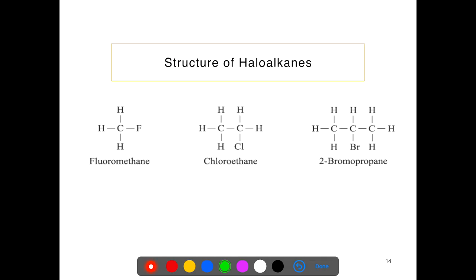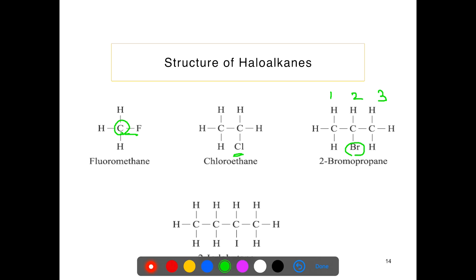Now we come to the structure of haloalkanes. For example, fluoromethane: 1 fluorine attached to an sp3 hybridized carbon atom. Chloroethane, Cl attached to a carbon atom, and 2-bromopropane. Here Br is attached to the second carbon. So when we number the chain, you can number from any side because it is a symmetrical structure.